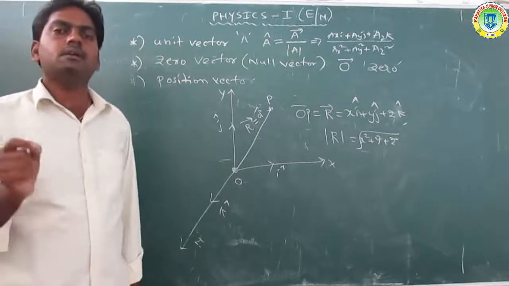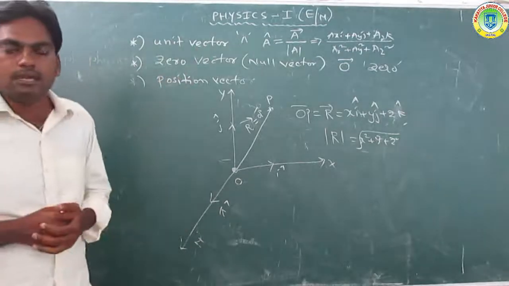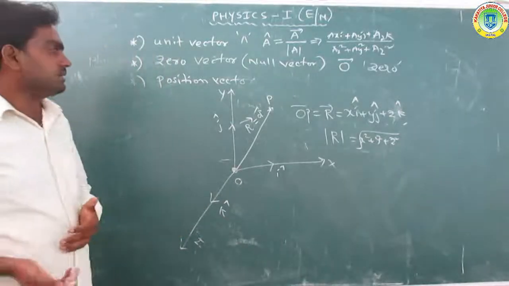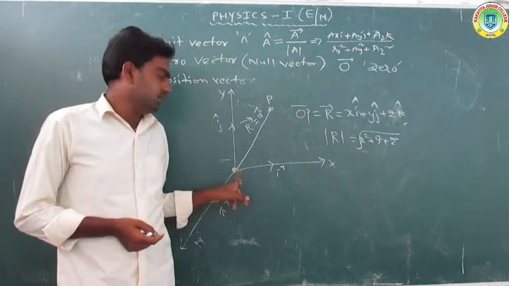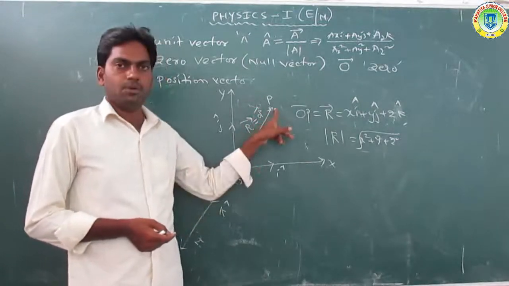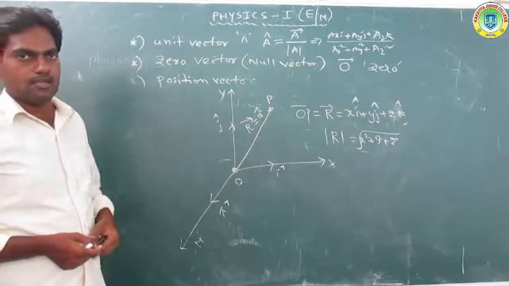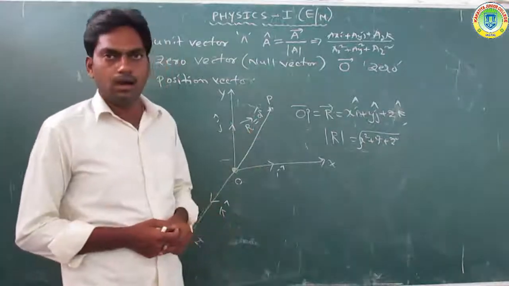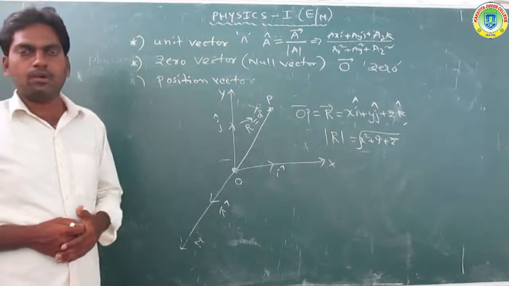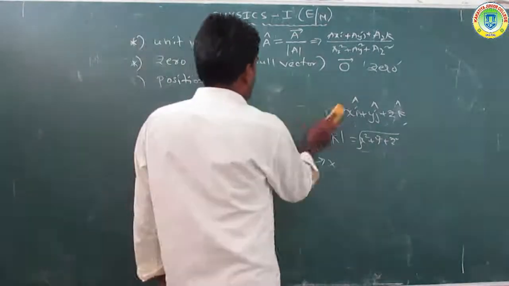A vector whose magnitude is 1 is a unit vector, and a vector whose magnitude is 0 is a zero vector. The position vector is the line joining the coordinate system to the point, represented by R, equal to OP, equal to xi plus yj plus zk. Clear that?